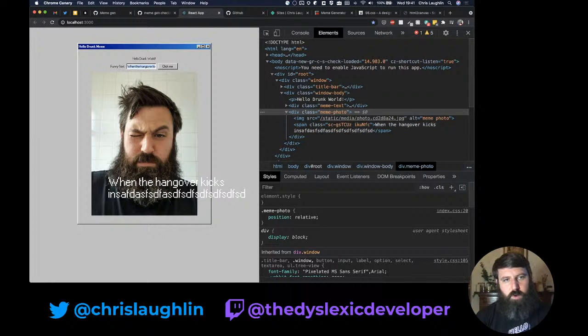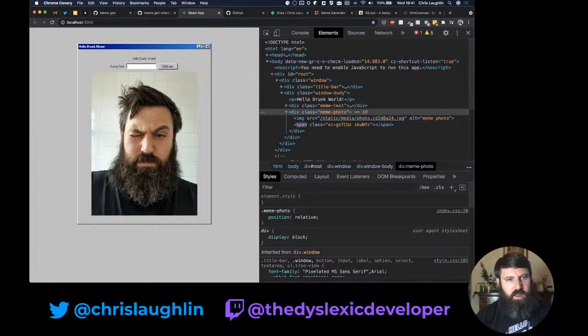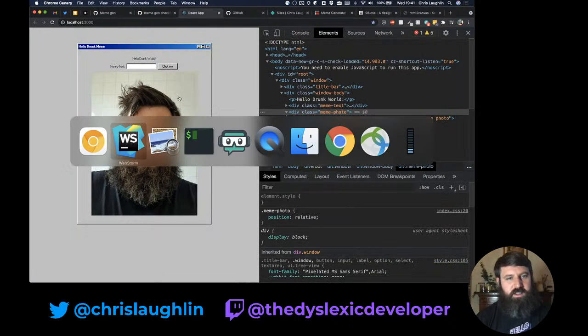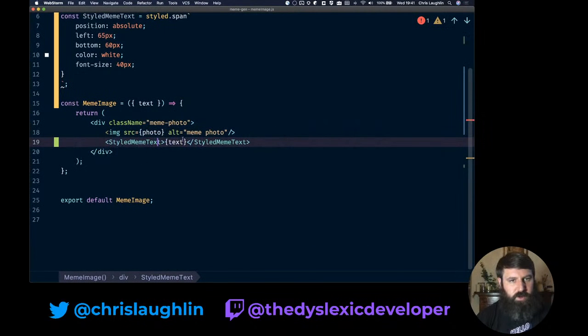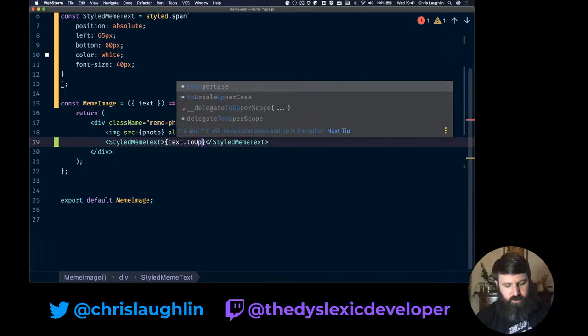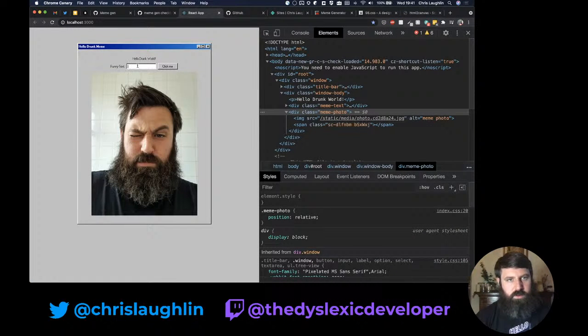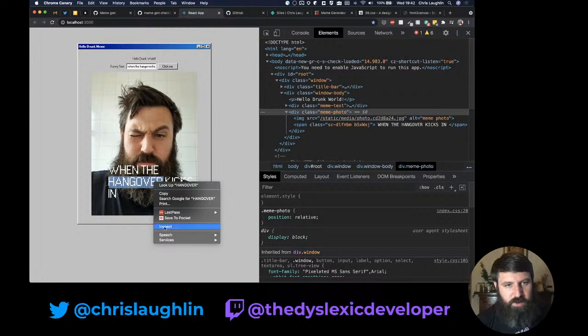Well, it's not word-wrap safe, but one thing I actually want to do is uppercase it because I want it to feel like a normal meme. So in here we're going to say dot toUpperCase. So that's kind of cool. We could maybe style this out a little bit.